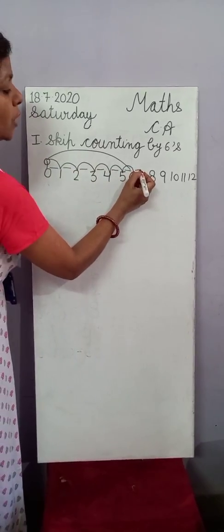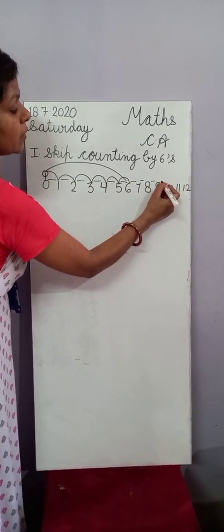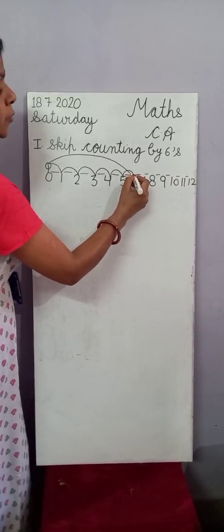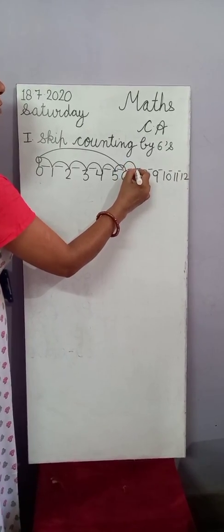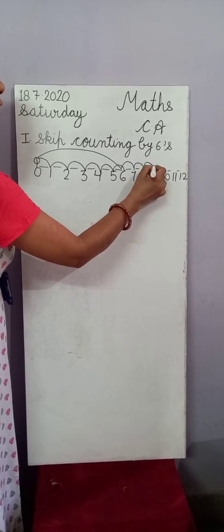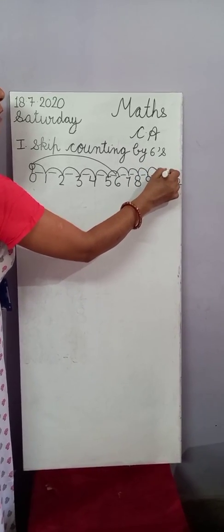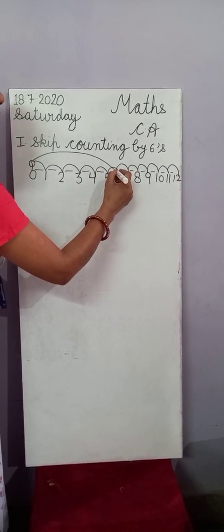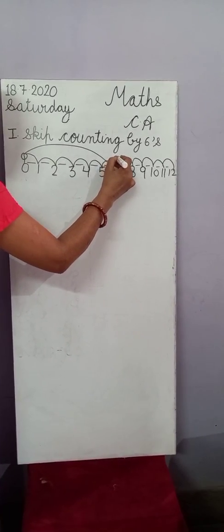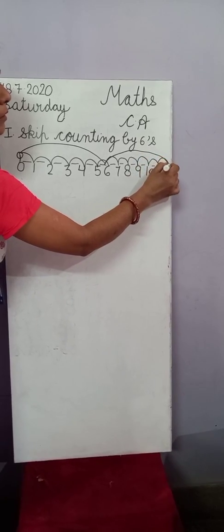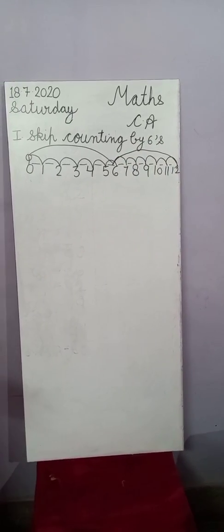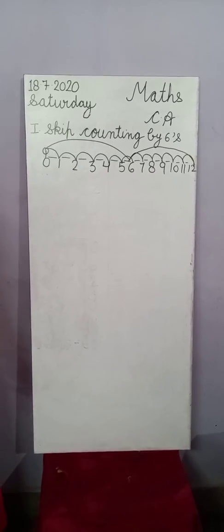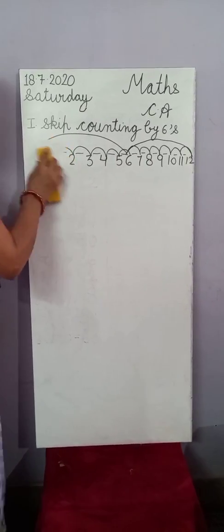Again 1, 2, 3, 4, 5, 6. How many times you will jump? 6 to 7, 7 to 8, 8 to 9, 9 to 10, 10 to 11 and 11 to 12. After 6, you will reach number 12. Like this, we will start skip counting by 6.